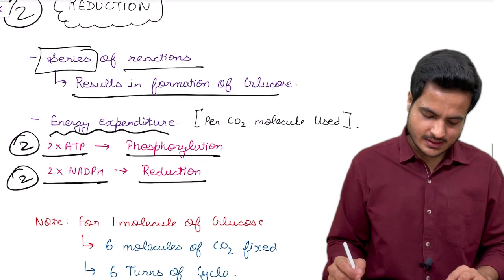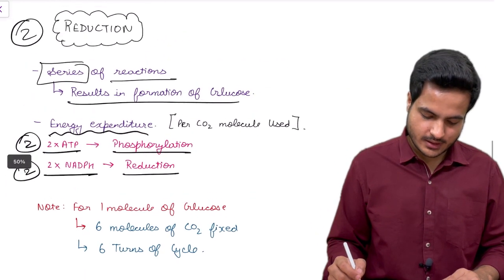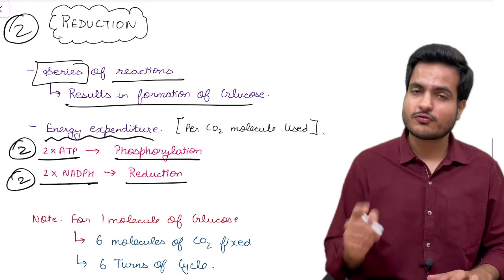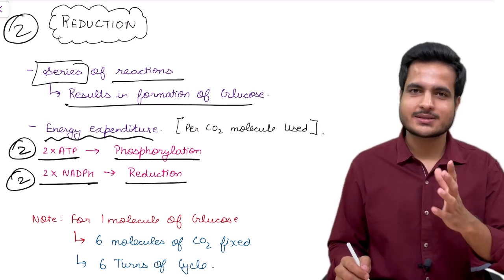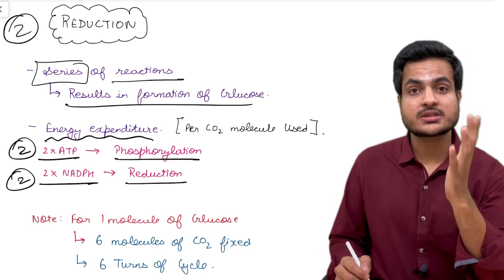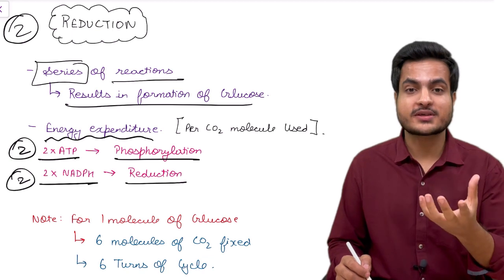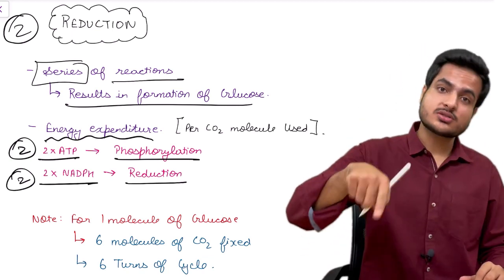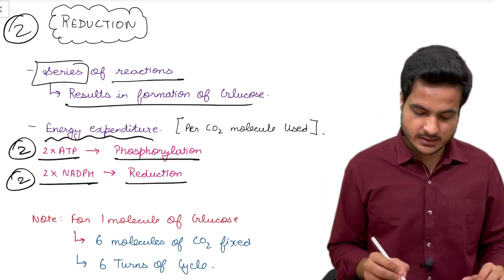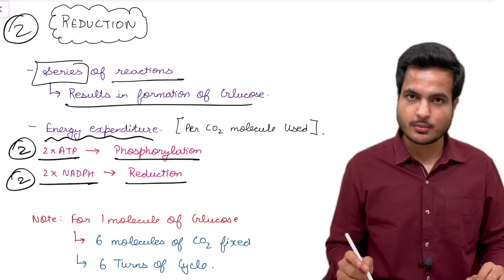Now friends, let me bring it to your attention that for synthesis of one glucose molecule, we require 6 carbon atoms. Therefore 6 carbon dioxide molecules should be fixed. Therefore 6 turns of this cycle will be taking place to produce one glucose molecule.